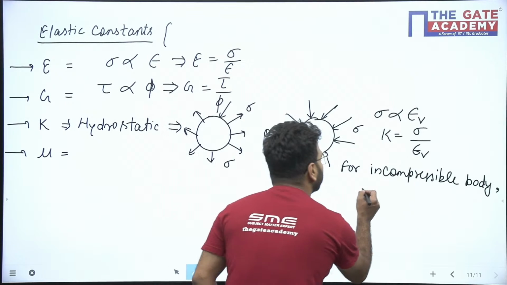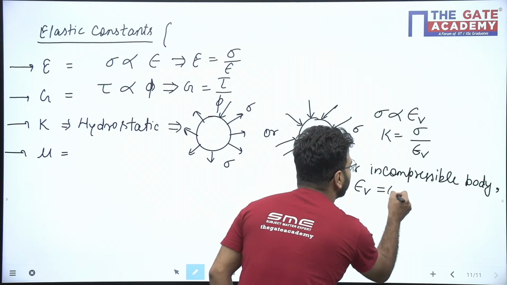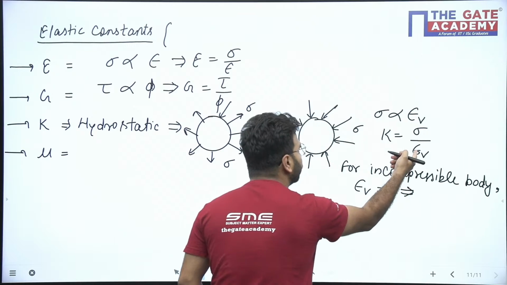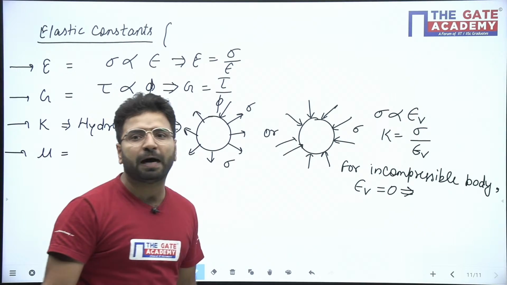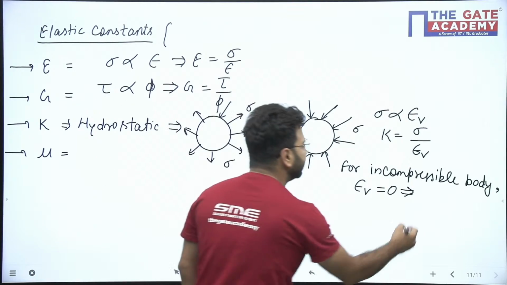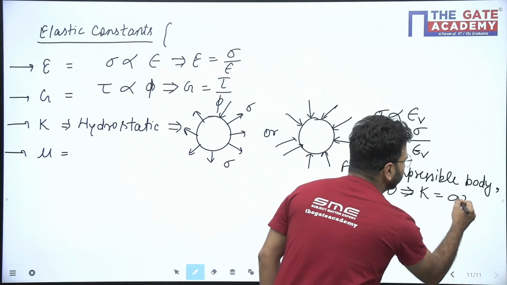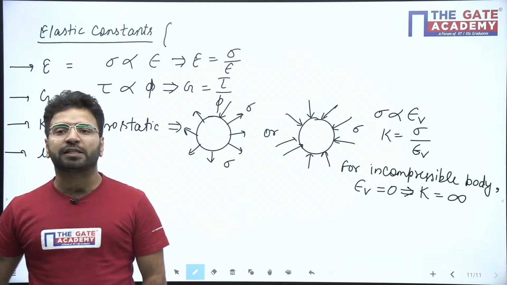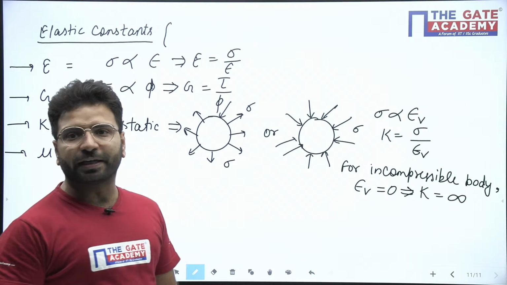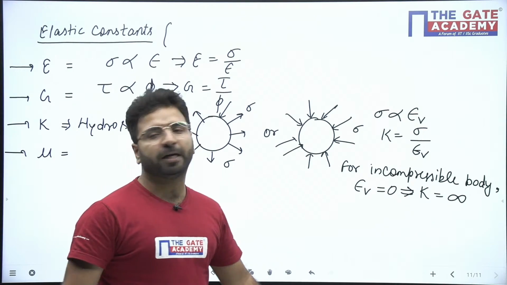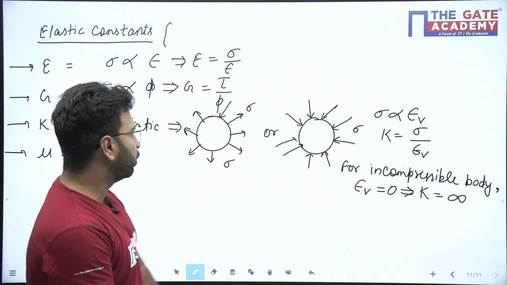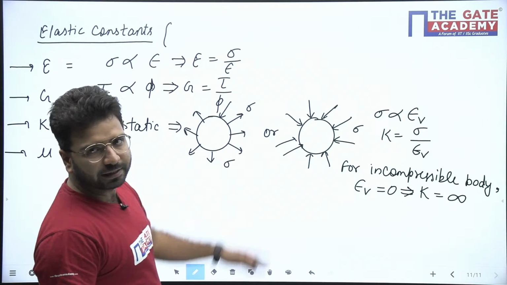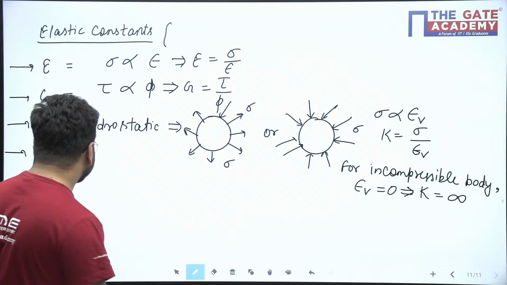It means volumetric strain will be 0. If volumetric strain is 0, you can see K is equal to sigma upon epsilon V, definitely K will be infinite. If body is incompressible, bulk modulus will be infinite for that type of body. Very good, Bhagyasri. Okay, so remember this. It can come in the exam.